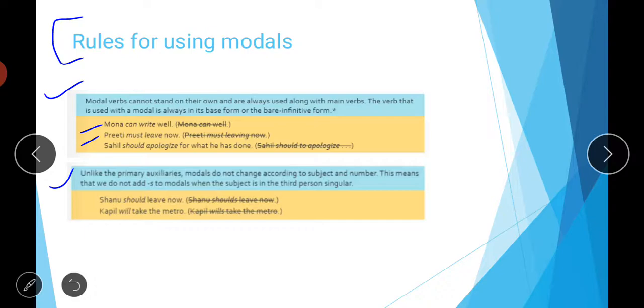In the case of primary auxiliaries, but with modals we need not do any such thing. So we simply write the base form of the modal, like "Shanu should leave now," not "Shanu shoulds leave now." "Kapil will take the metro," not "Kapil wills take the metro." So there is no need to put any s or es with the modals like we do in the case of primary auxiliaries. So I hope it is clear.